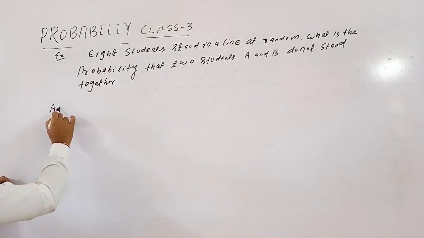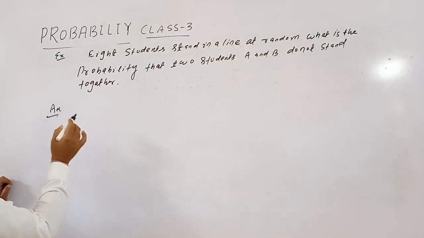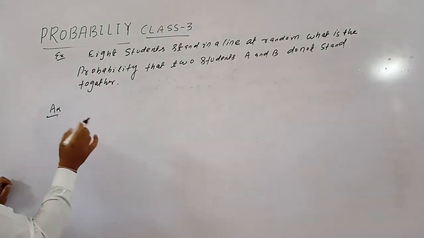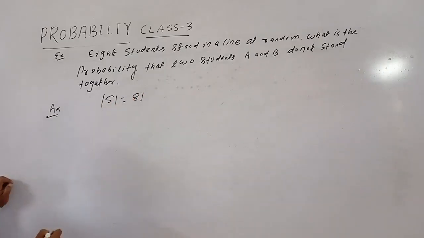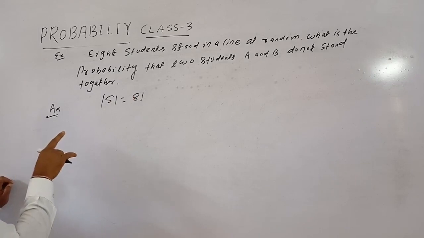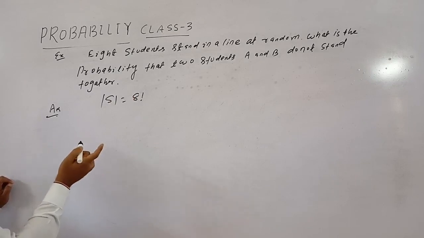Answer. 8 students stand in a line at random, that is 8 factorial. So here |S| equals 8 factorial, because 8 students can stand in a line in 8 factorial ways. Okay.